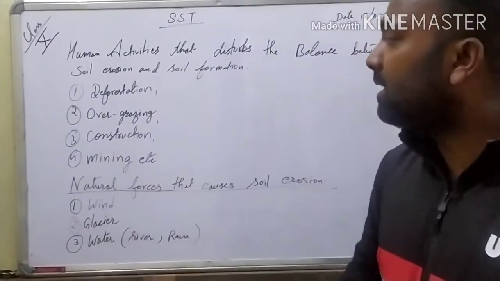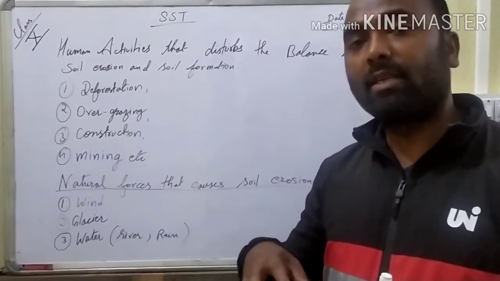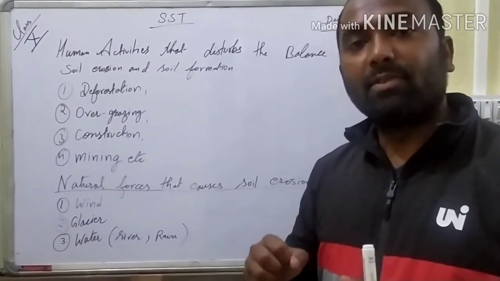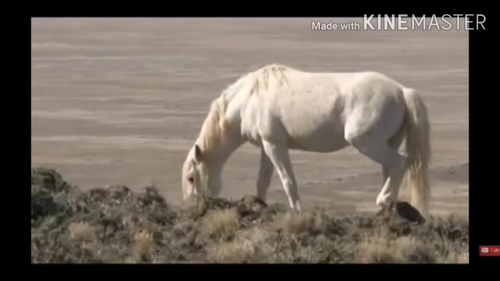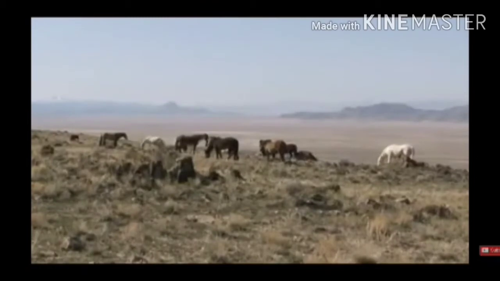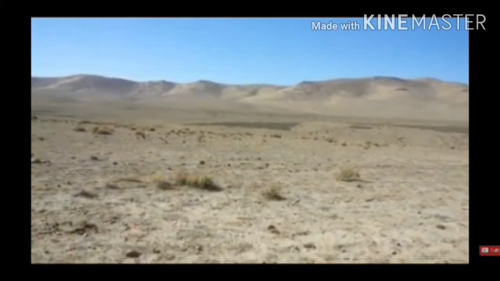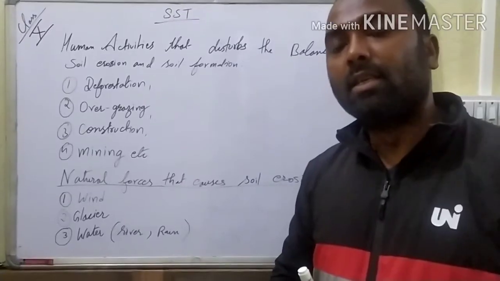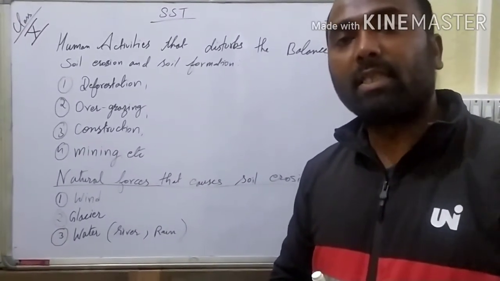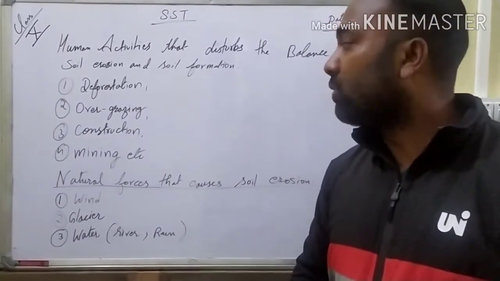The next one is overgrazing. You know that the roots of the grass and other plants hold the soil tightly, so it does not get eroded. But if the grass is grazed by animals and the plants die, the roots will become weak and the soil will become barren, and then the water flowing on the surface of the soil will remove the topsoil and cause soil erosion.